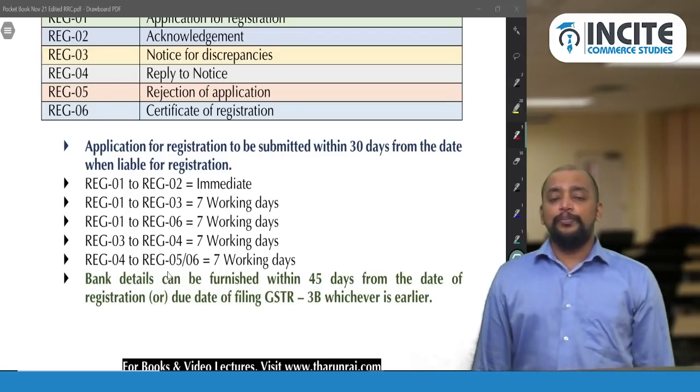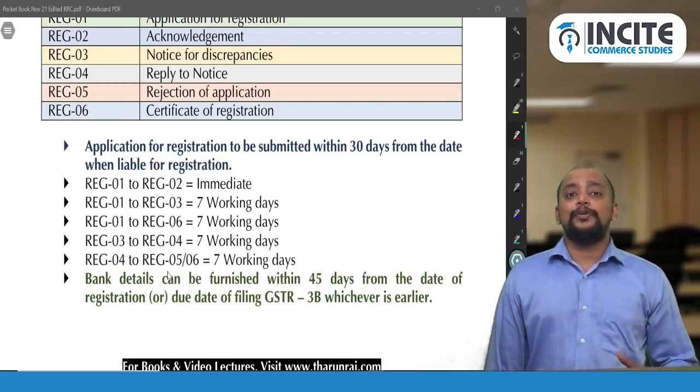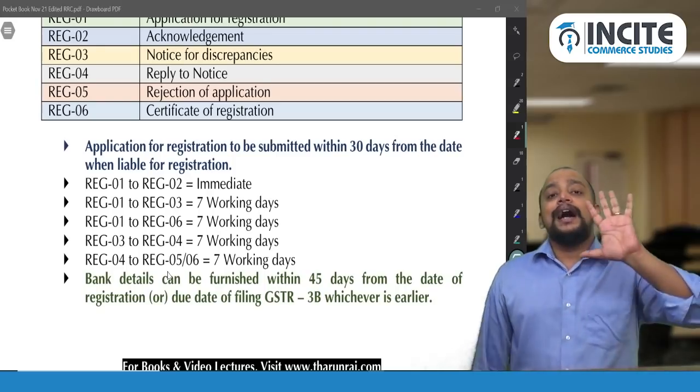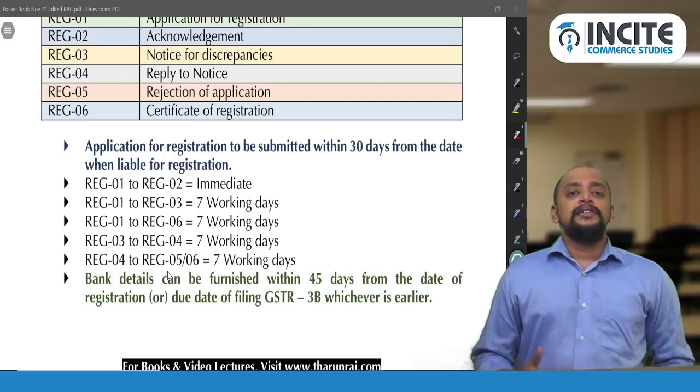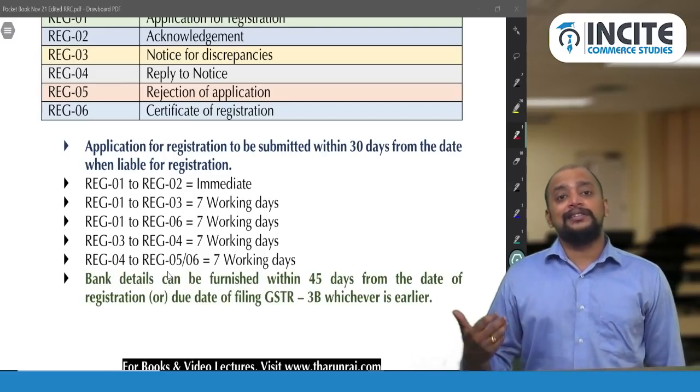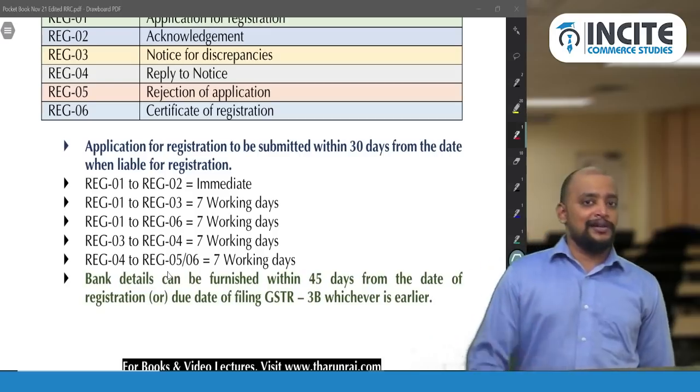So these people should obtain registration, that is, should make application for registration at least 5 days before commencement of business. Whereas all others are required to make application within 30 days from the date when they are liable to get registered.